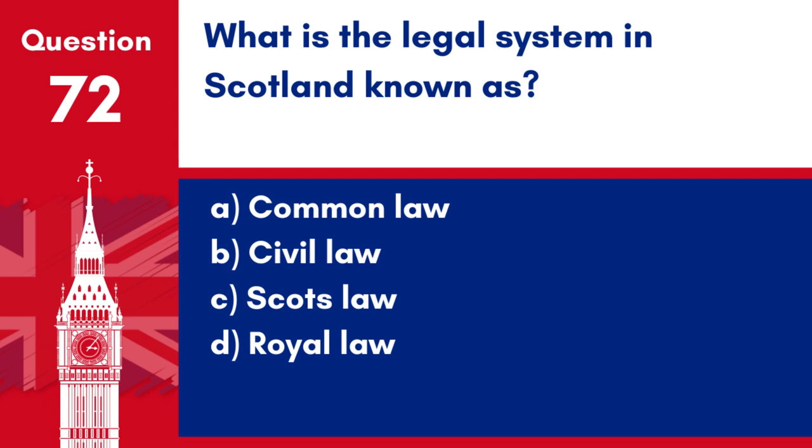Question 72. What is the legal system in Scotland known as? A. Common law. B. Civil law. C. Scots law. D. Royal law.